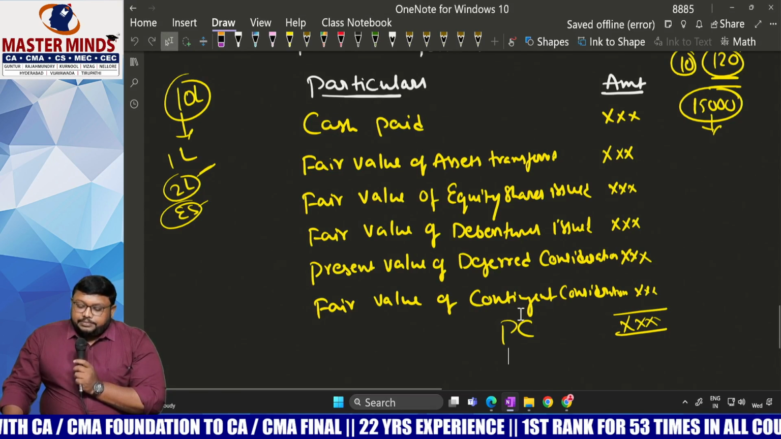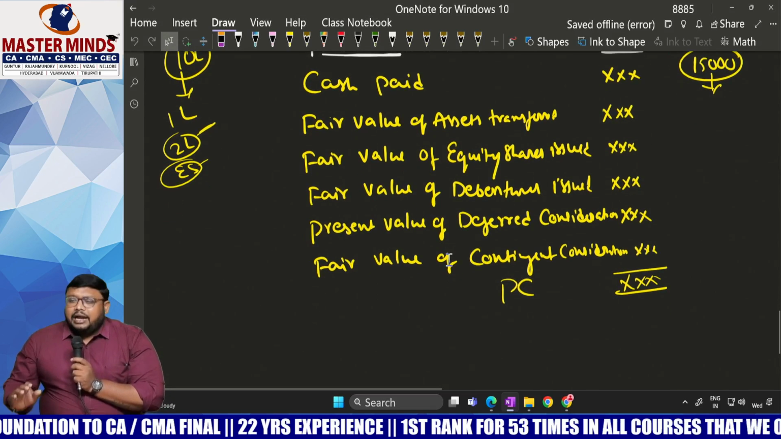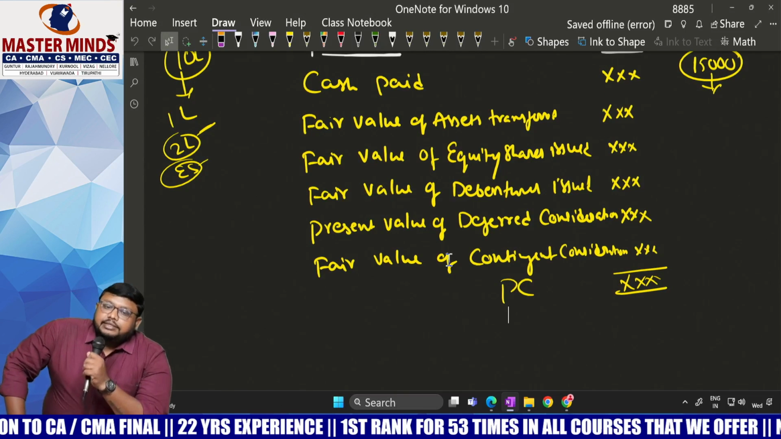So that we call the purchase consideration calculation. These are the things that will be considered, and there are some more elements, which we will discuss when the time comes.